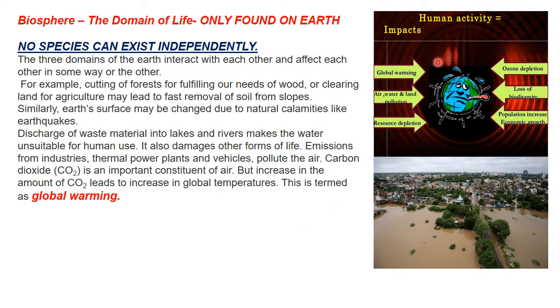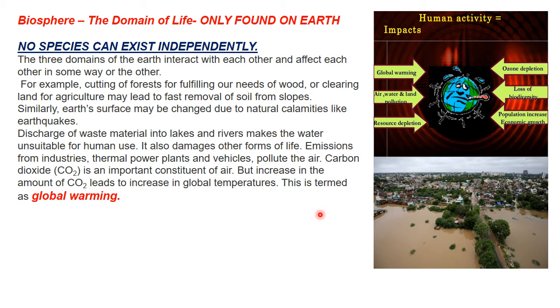Human activities have impacts. Look at the impacts: global warming, and air, water and land pollution, all three types. If we are cutting down the land, if deforestation is there, then it is going to impact water and air, both spheres. Then we will have resource depletion. If there is a lot of population, then we are impacting the land, which in a connected way impacts both air and water. There is a loss of biodiversity, and ozone layer depletion because of all three types of pollution. So all human activities, though we do them on land, impact the other spheres also.